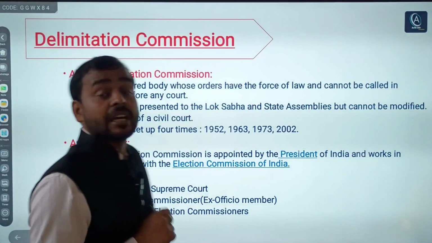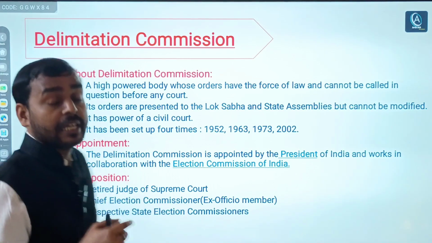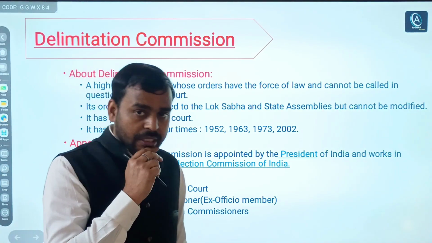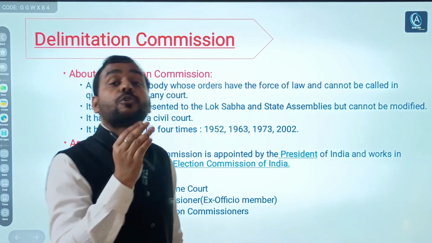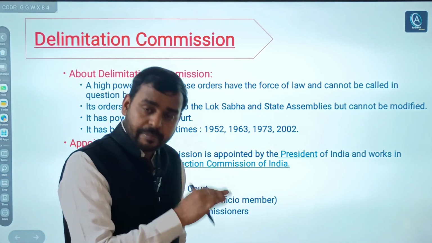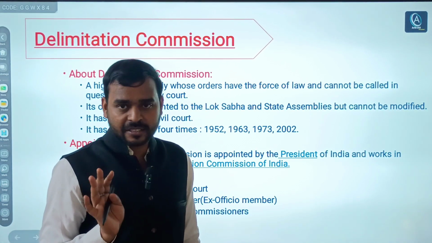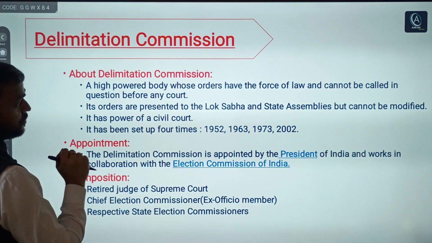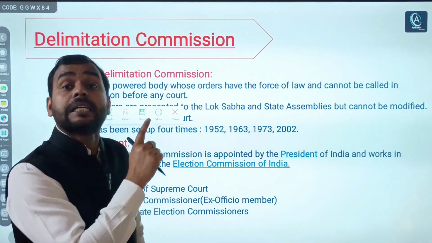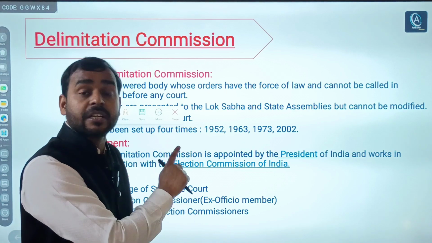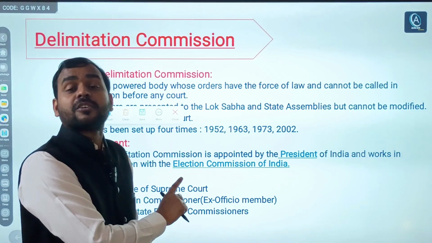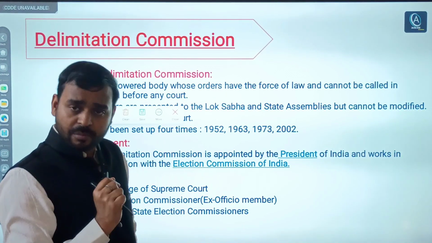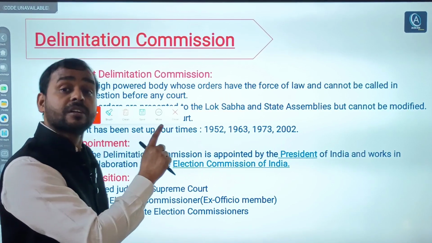Now about the Delimitation Commission. What is the Delimitation Commission? It is a high powered body, set up, as I told you a few minutes ago, to readjust the constituencies of parliament or even the state legislatures. Again, it is a legislative or statutory body set up under an act of parliament, not a constitutional or an executive body.